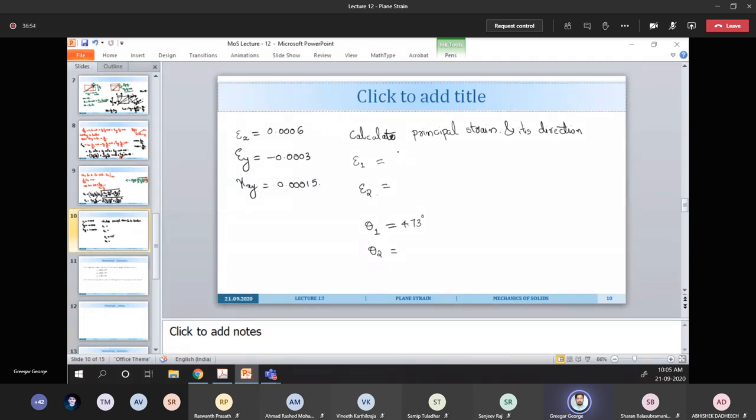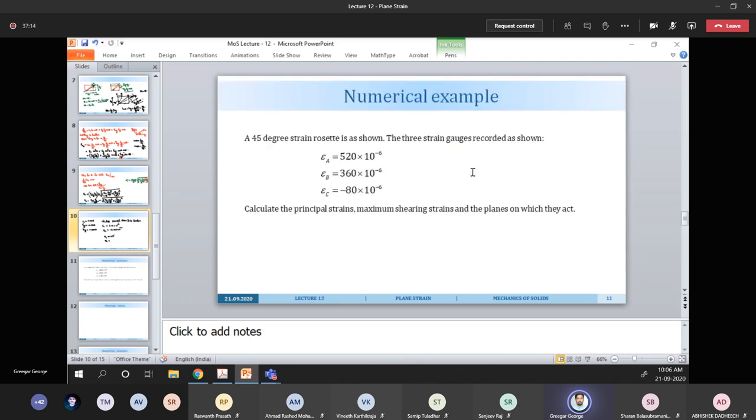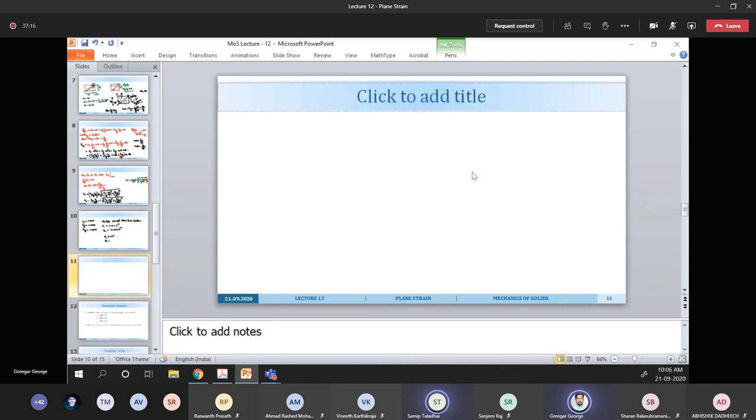You can epsilon 1, I think it will be 0.0606 into 10 raised to minus 4. Epsilon 1 will be minus 3.062 into 10 to the power of minus 4. Just check whether you are getting the same values or not. Yes, sir, it is the same. Okay, fine. Thank you.